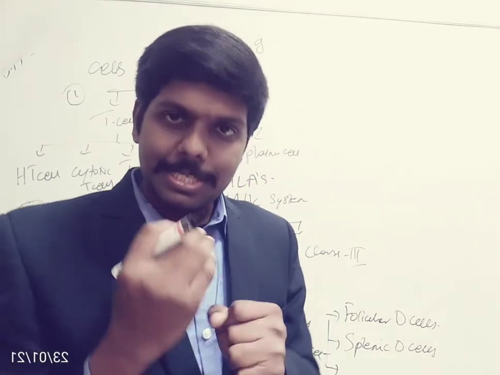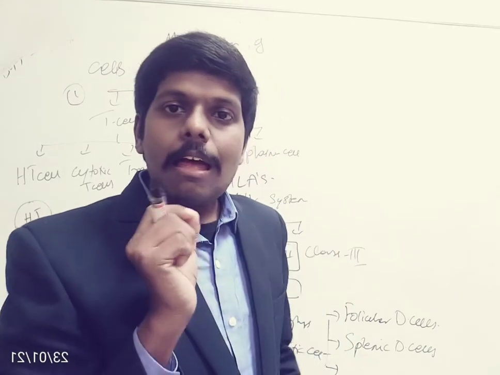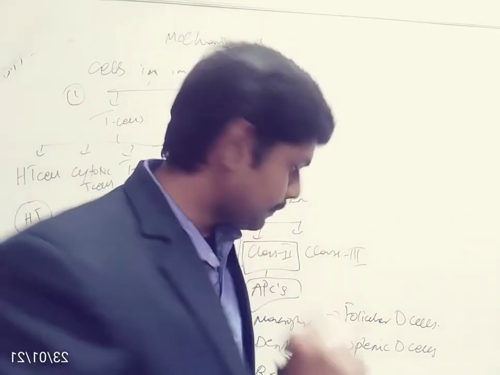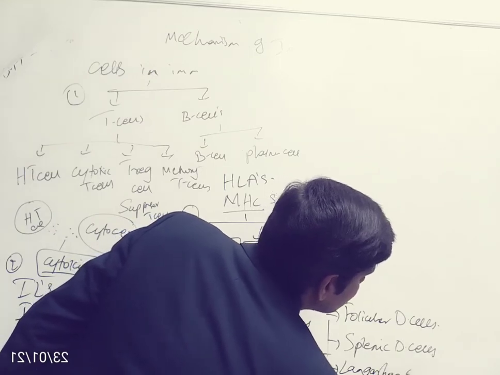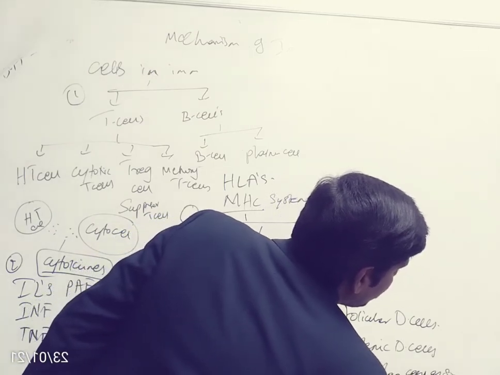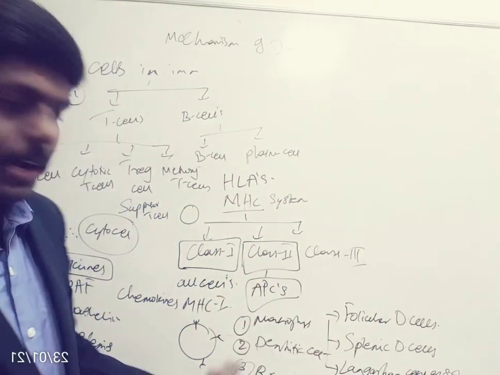And we have one more type of dendritic cells, present beneath the skin. The dendritic cells that are present beneath the skin are called Langerhans cells of skin. So these are the 3 different types of dendritic cells we have, and all these are called